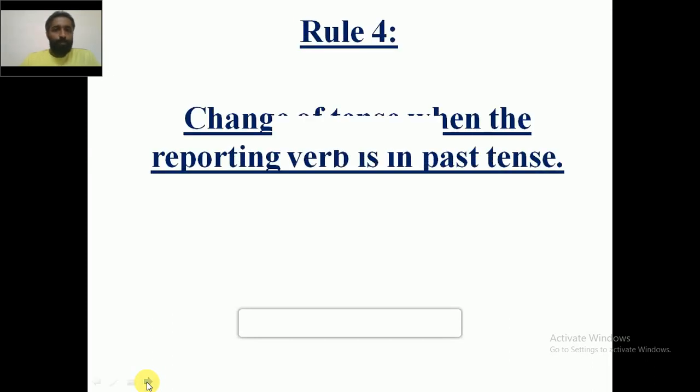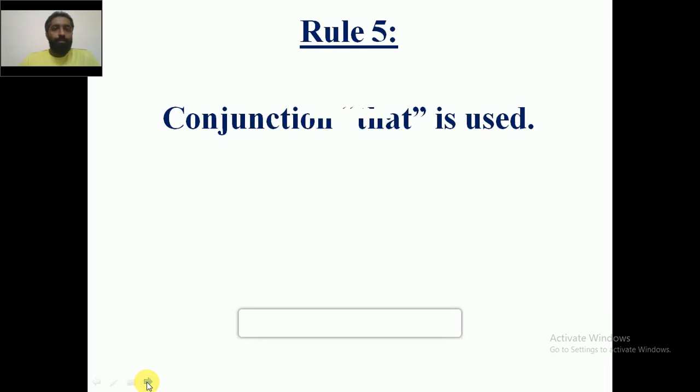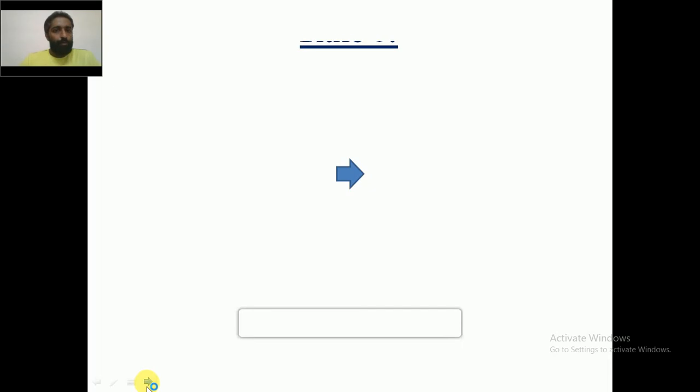Rule number 4, change of tense when the reporting verb is in past tense. We have already learned the present tense, past tense, and the future tense. This is rule number 5, conjunction that is used.